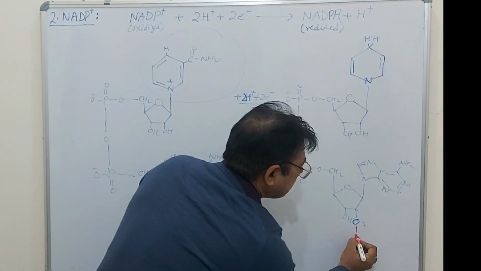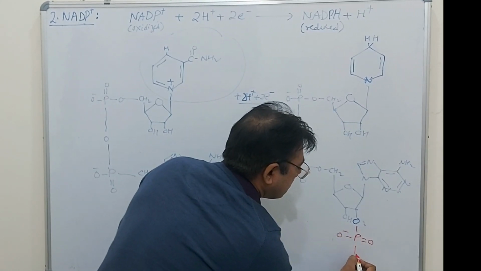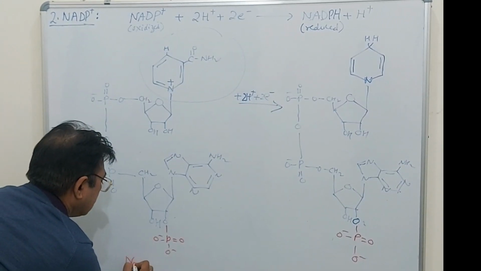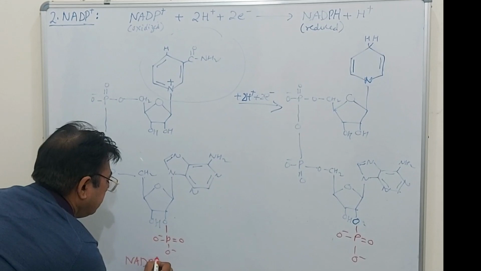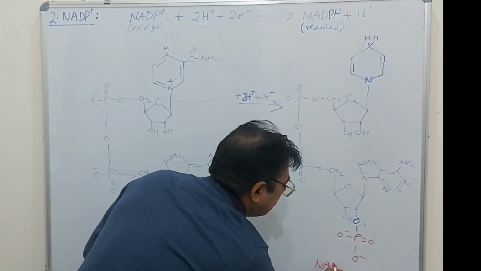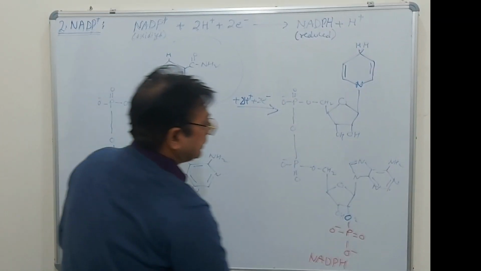So once you add this phosphate group here, now it becomes NADP plus, and this is NADPH plus.